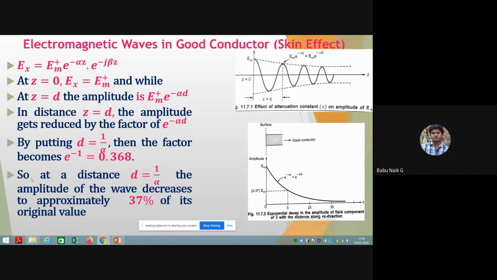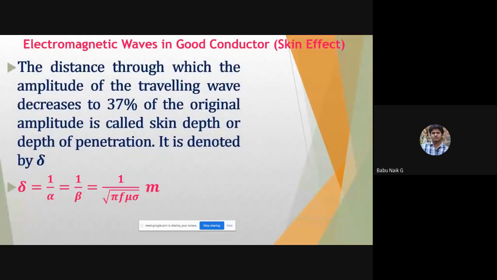This process we call skin depth, or depth of penetration, or skin effect. The definition: the distance through which the amplitude of the traveling wave decreases to 37% of the original amplitude is called skin depth or depth of penetration.